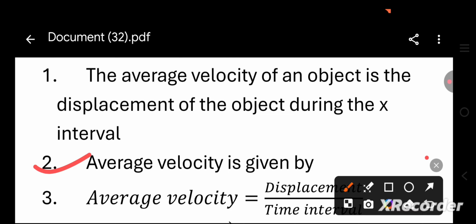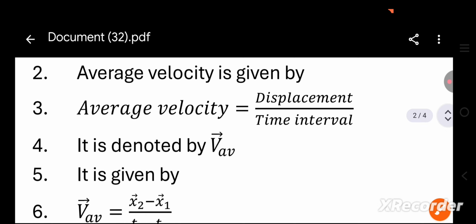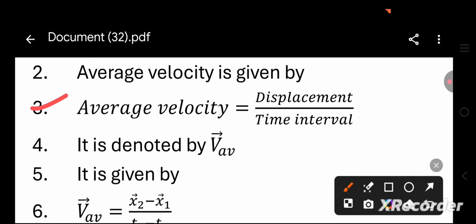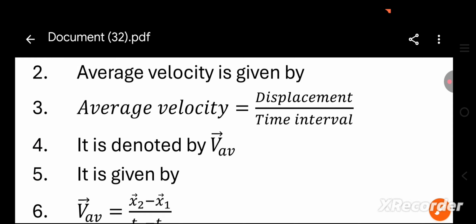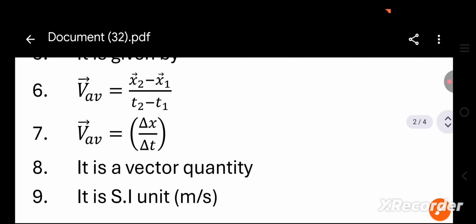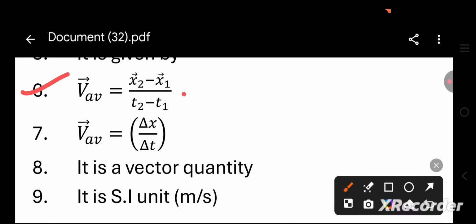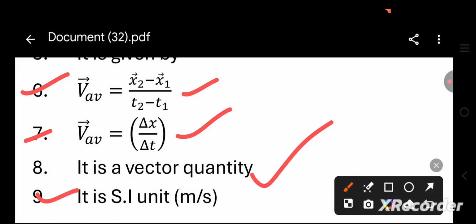Average velocity is displacement upon time. The point number 3, average velocity equal to displacement upon time interval. It is denoted by v vector average. It is given by, now point number 6, it is given by x2 minus x1 divided by t2 minus t1. The point number 7, v vector average equal to delta x upon delta t, and average velocity is a vector quantity. Its SI unit is meter per second.